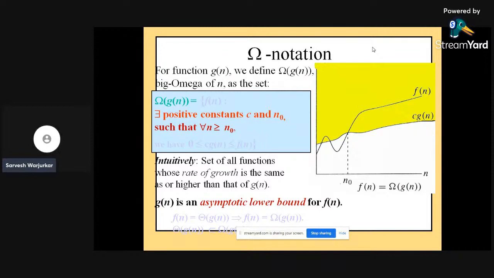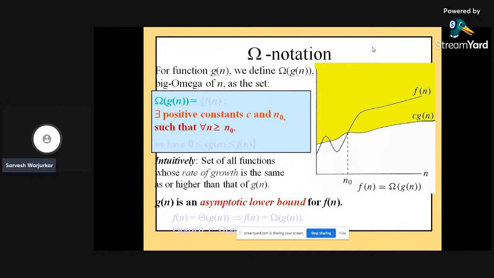It is exactly in contrast with big O. For a function g of n, we need to define omega of g of n. Big omega of g of n is the set of functions f of n for which there exist positive constants c and n0, such that for all n greater than or equal to n0, we have 0 less than or equal to c g of n, which is less than or equal to f of n.